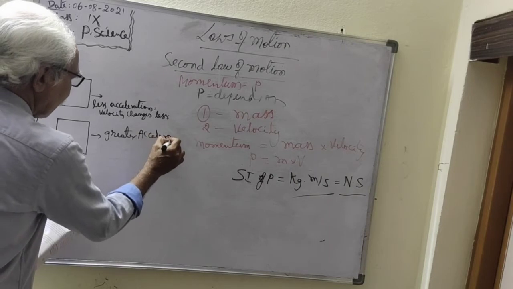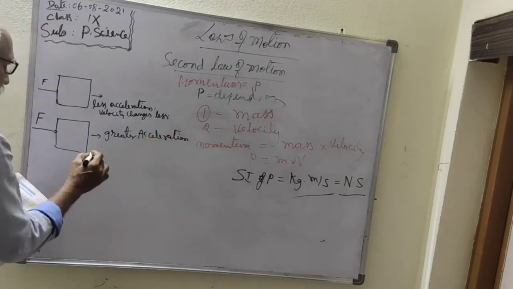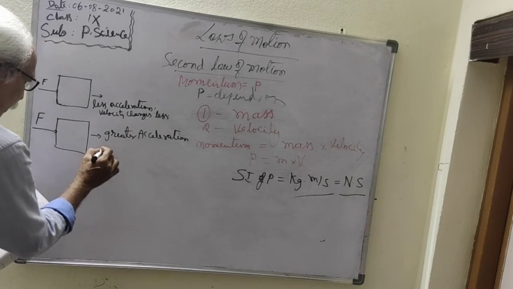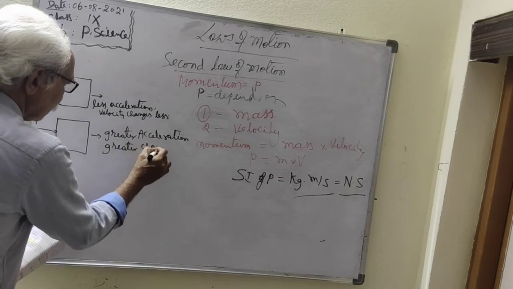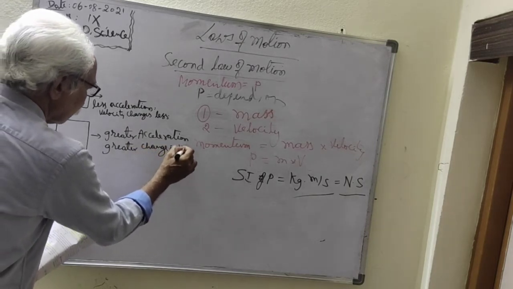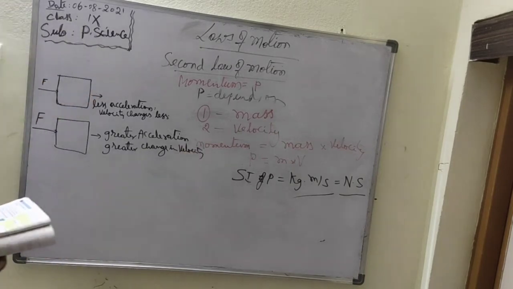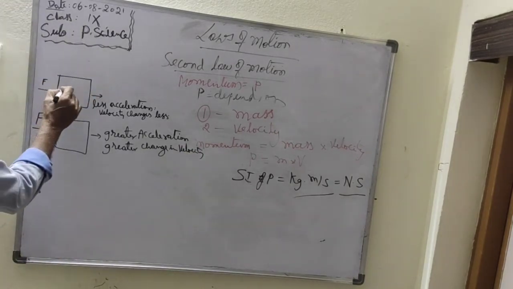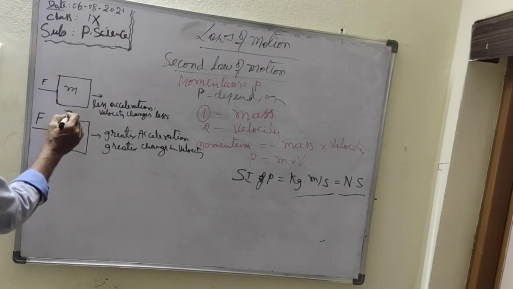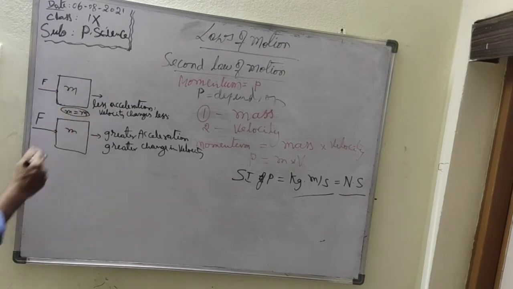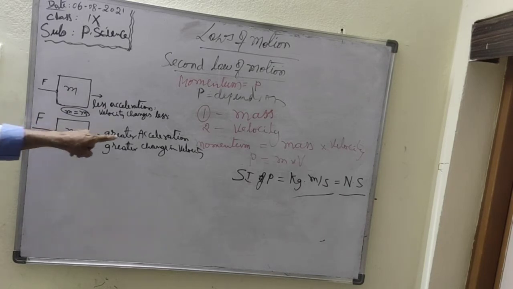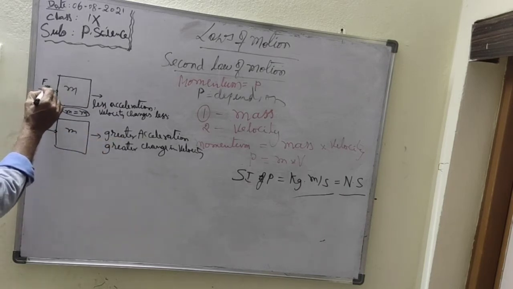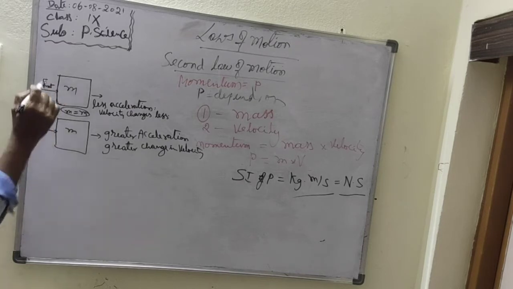Why is it greater acceleration? Because velocity changes more. Because there is a greater change in velocity. So you can write here that when the masses are equal, in this case, when the force is less, the body has less acceleration. When the net force applied is more, greater acceleration. Here the net force is less, here the net force is more.